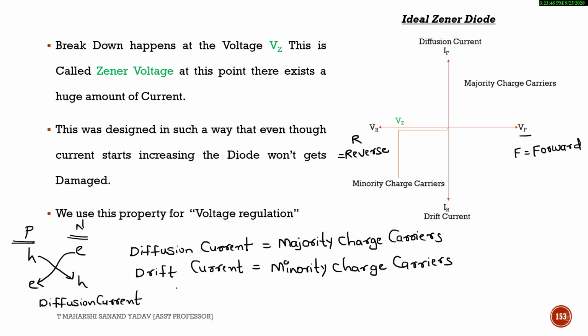And for drift we need to apply some external potential, which is nothing but biasing. So these are important terms. Bias is nothing but applying external potential.